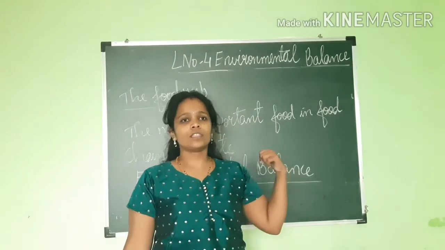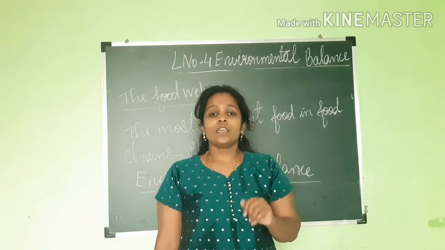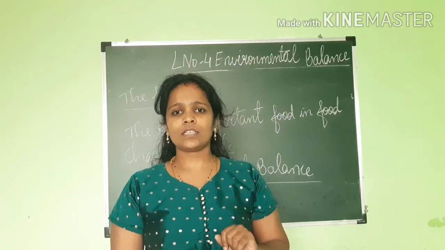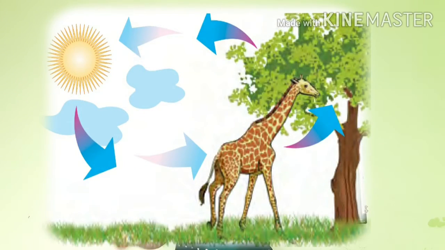Got it? Now in this we are going to see about the environmental balance. Now what is environmental balance? In front of you, you can see one picture, and it is shown with the arrow. Everything means who is depending upon whom. And in the textbook also you can see that there are many food chains in our environment.